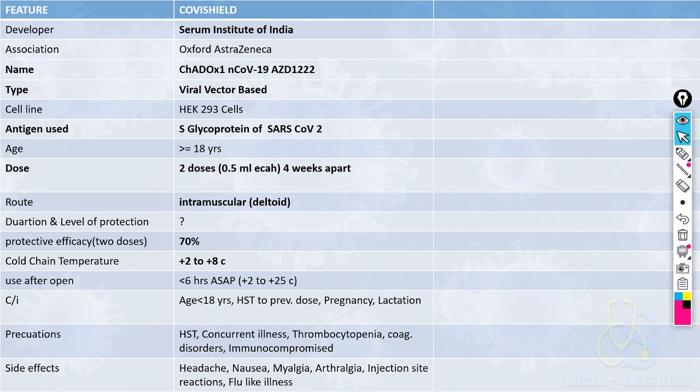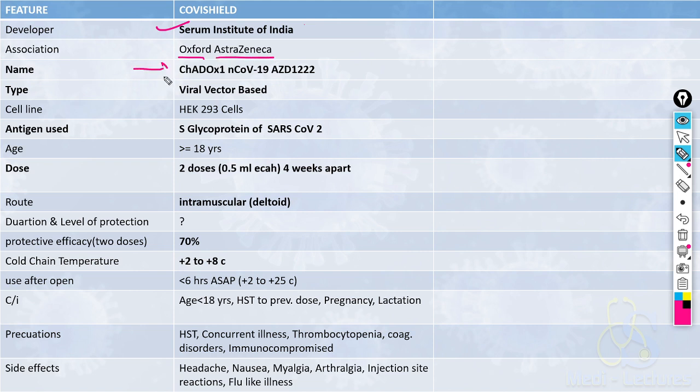Let's start with Covishield. The Covishield vaccine is developed by Serum Institute of India in association with Oxford AstraZeneca company.